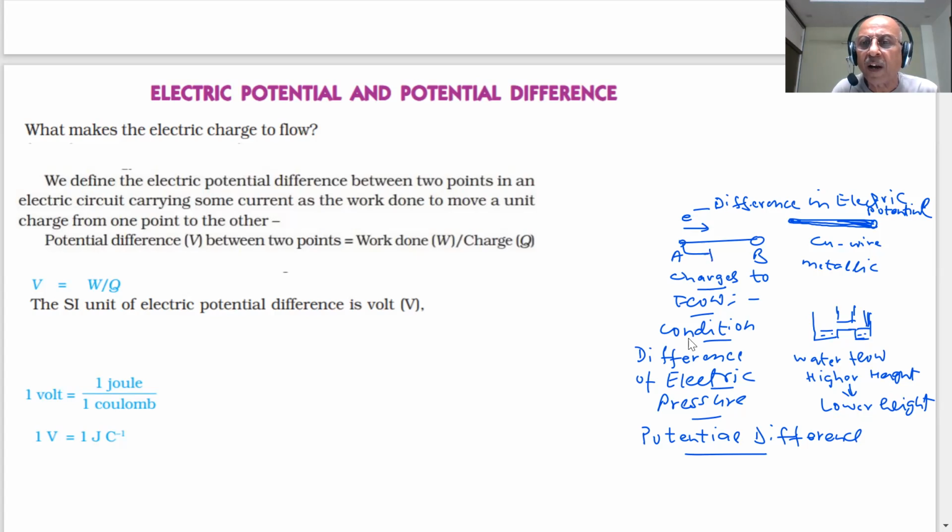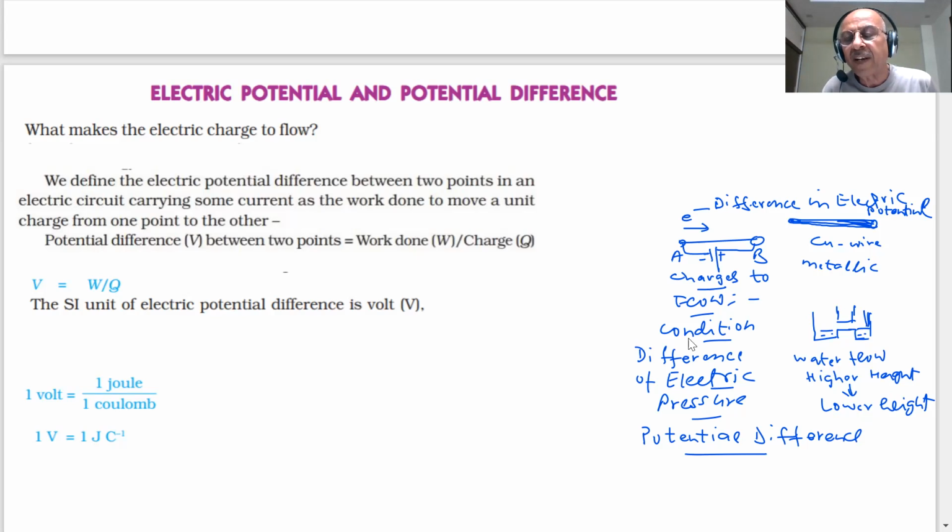Supposing now I'm putting something like this. What is this? This is a cell or a battery. If I apply a cell or a battery, this becomes negative, this becomes positive. There is an electric pressure. As soon as you create an electric pressure, the electrons will start moving. Am I right? Yes or no? Do you understand?